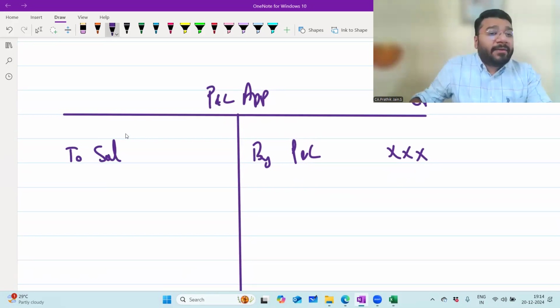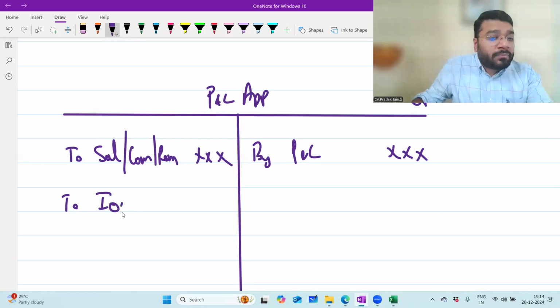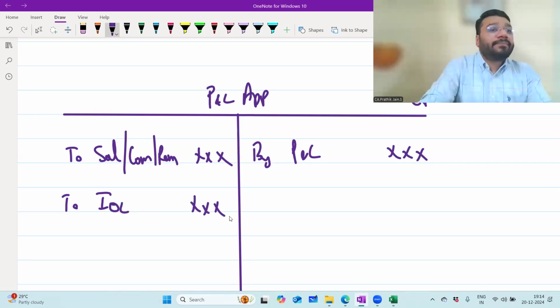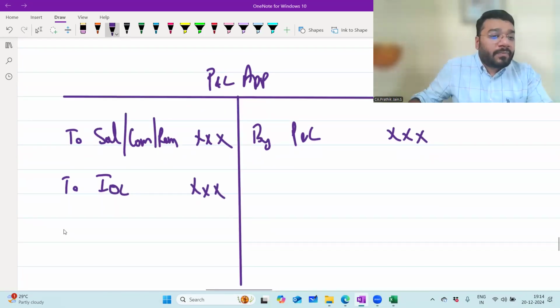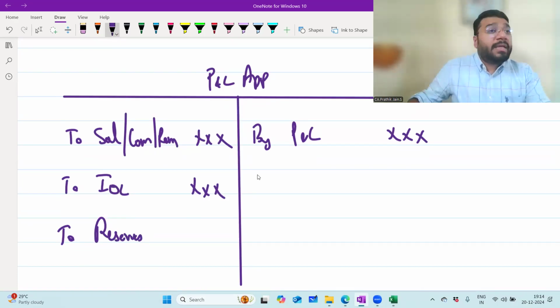To salary, commission, remuneration, whatever you say, this will come. Then to interest on capital, to reserves. I will not say only general reserve, to reserves. Then by interest on drawings.